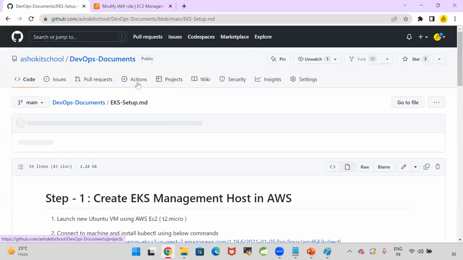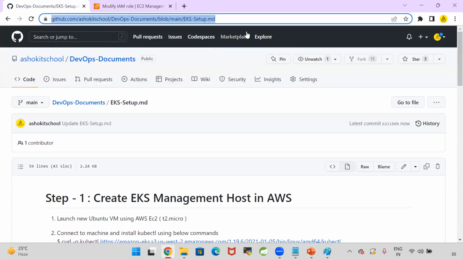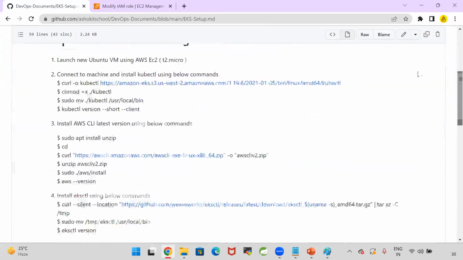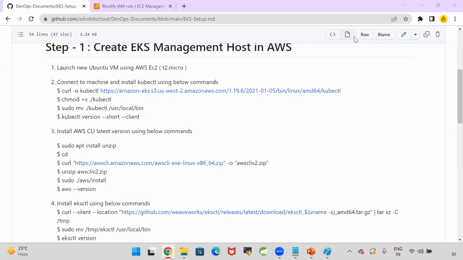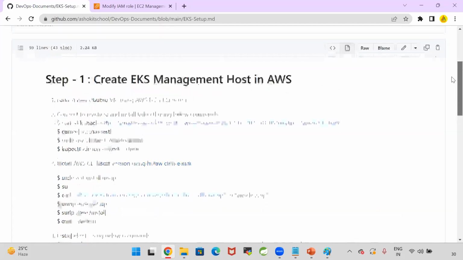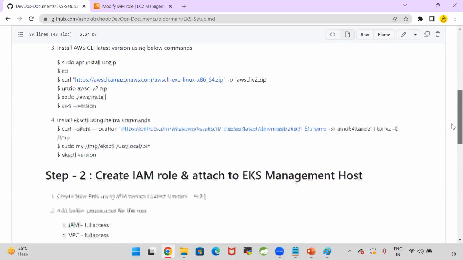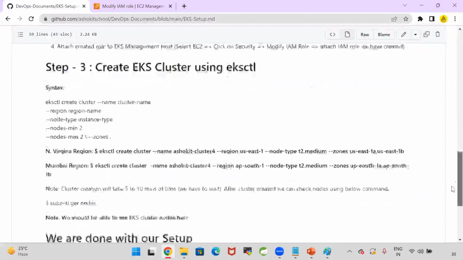Yeah. So this is my GitHub document. Can you guys try to set up this before coming to tomorrow's session? Yeah, you can do it tomorrow. Today you can complete this setup. In tomorrow's class, I will do this setup. Today I want you people to try this and try to create the cluster.